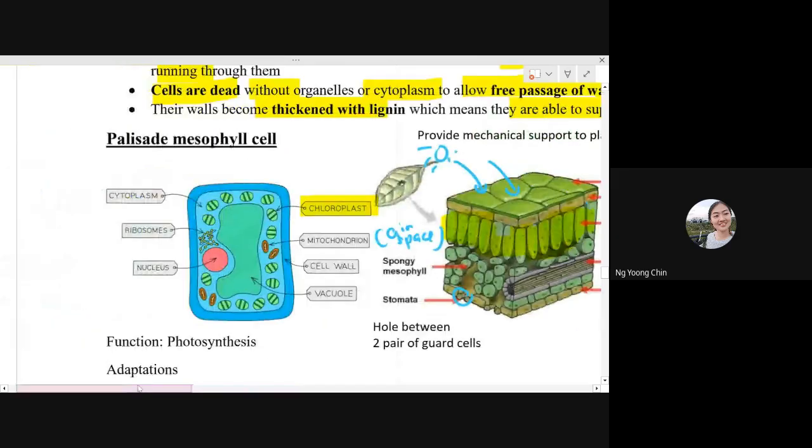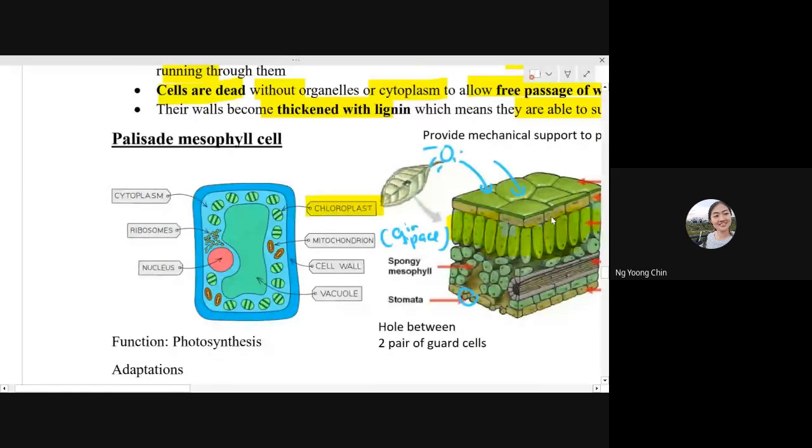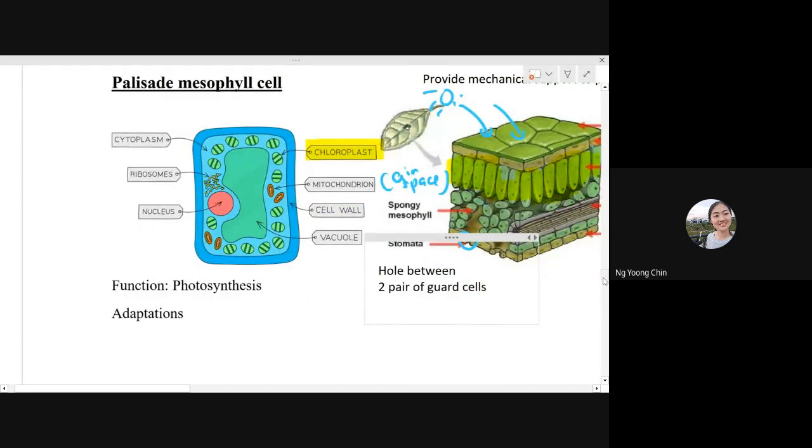Okay, so the function of palisade mesophyll cell is to carry out photosynthesis. Yeah, that's all. Okay, so the time is up for today.